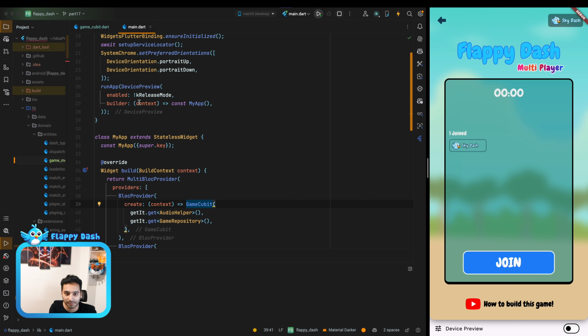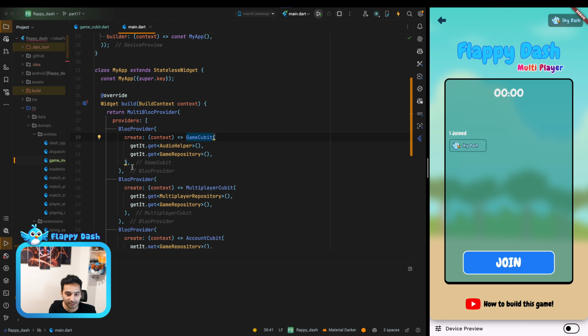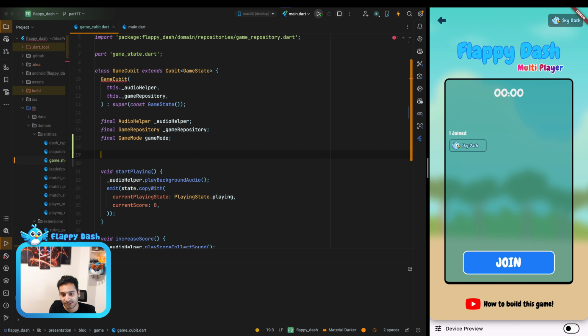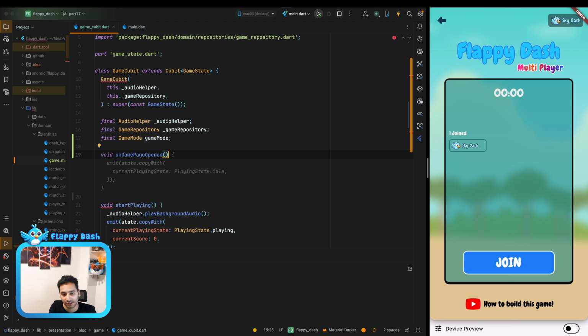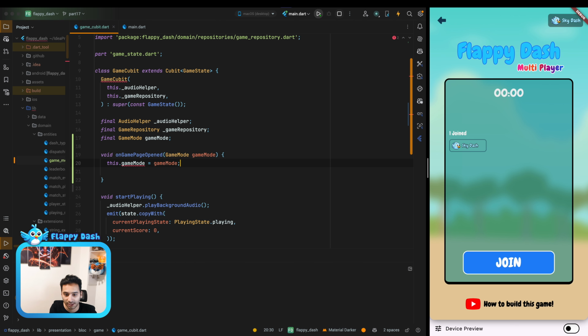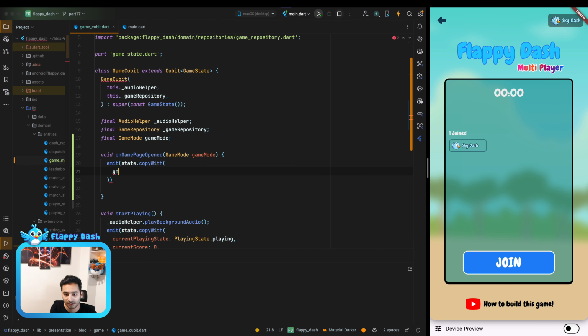It is inside the main.dart file. So it means that it is something that is general for everyone. And we can create a function, for example, called onGamePageOpened or something like that. And here we can get the game mode from the page that is opening. It's going to be game mode, and we are going to emit a new state.